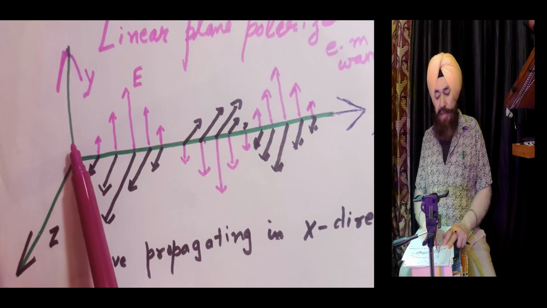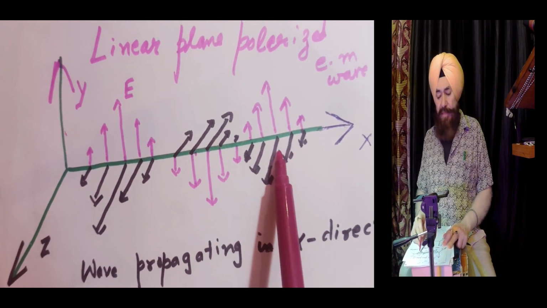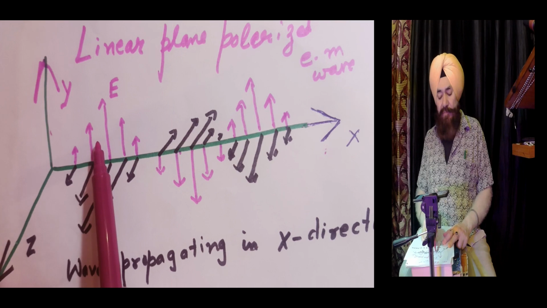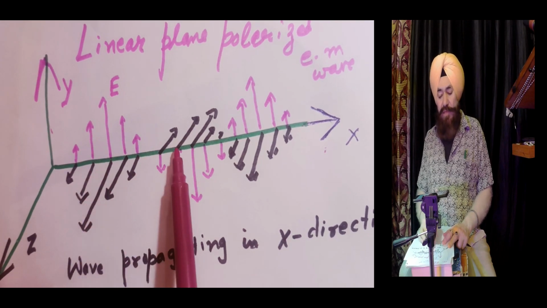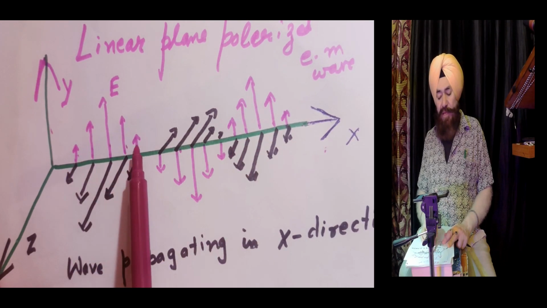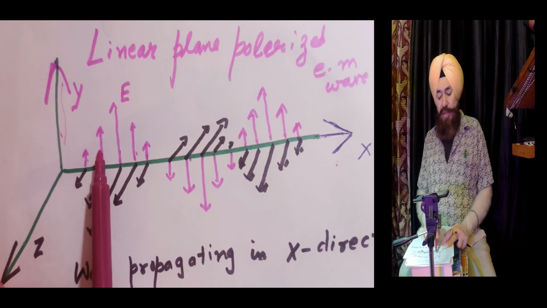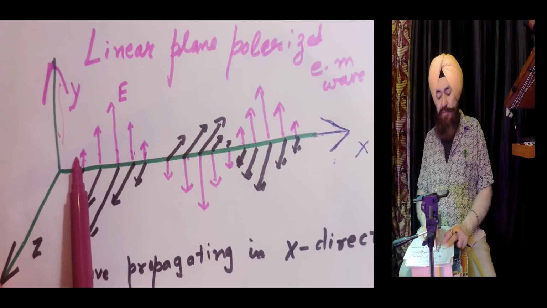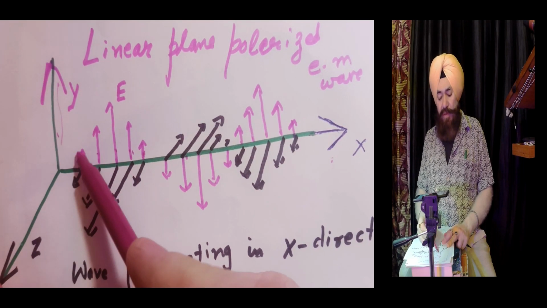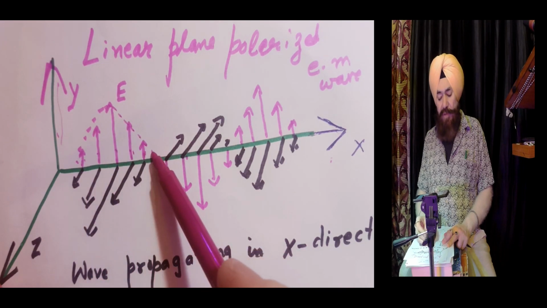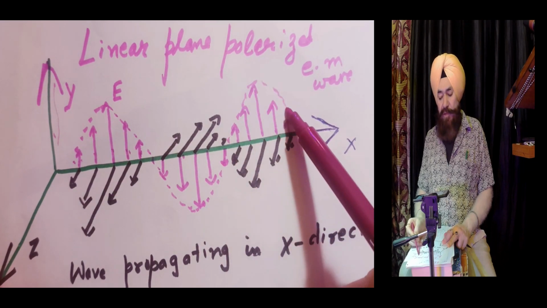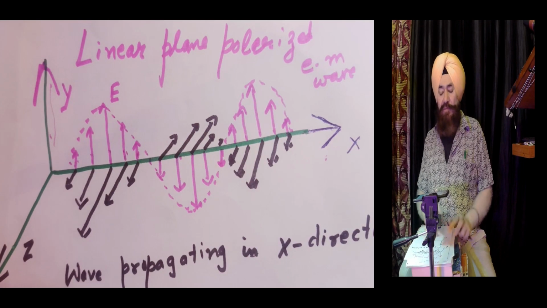So this is a coordinate system: y-axis, z-axis, x-axis. I assume that EM wave is transverse. If EM wave is transverse, this is the electric field along the y direction. It is increasing, decreasing sinusoidally, with a sine or cosine function, then going negative, then again going positive. This is the variation of the E field.